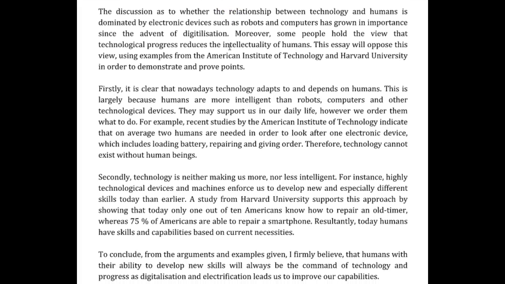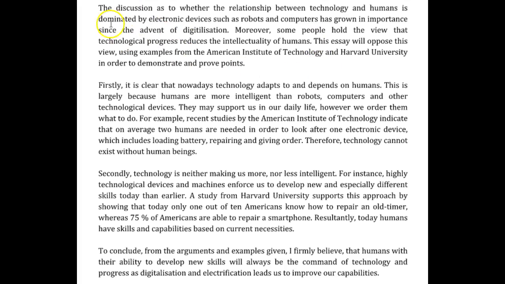So I would include that discussion in your intro. You have discussed whether the relationship is dominated or not by machines, but I would like it to be clearer as to whether you think the design of technology should be exclusively to meet humans' needs, or whether we should take technological advancements and adapt to them.